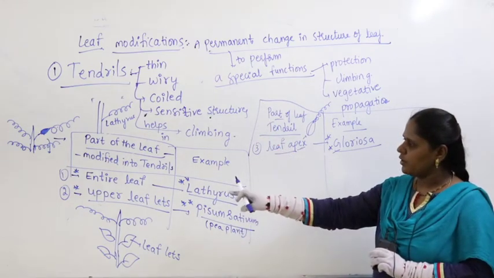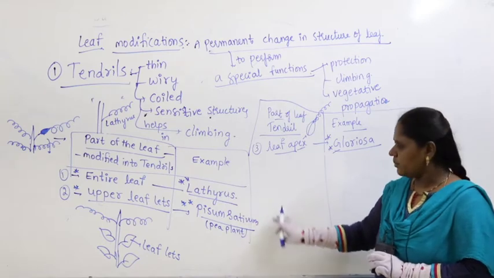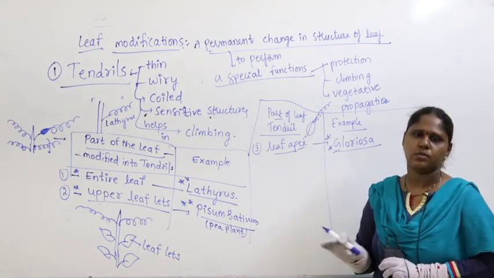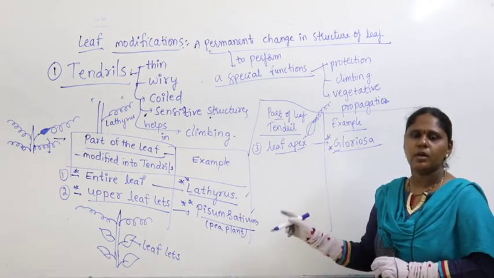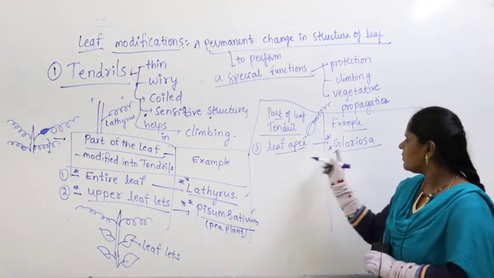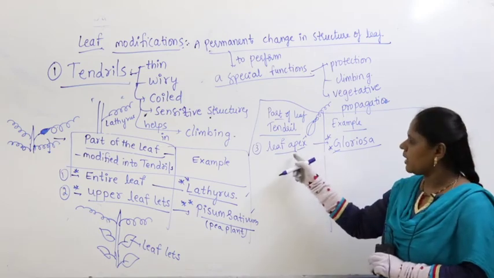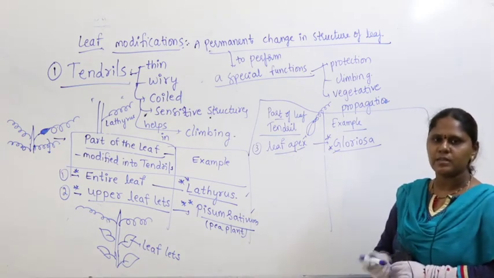Simple guys, you just take a white paper and copy down completely what tendrils are and this table, which part is getting modified into tendril, and the example. If you practice, it becomes very easy, because you have to remember, you need to struggle a little to remember the names of the plants. Plant examples you have to remember, and in that, what part gets modified. If you practice, easily you will get it.